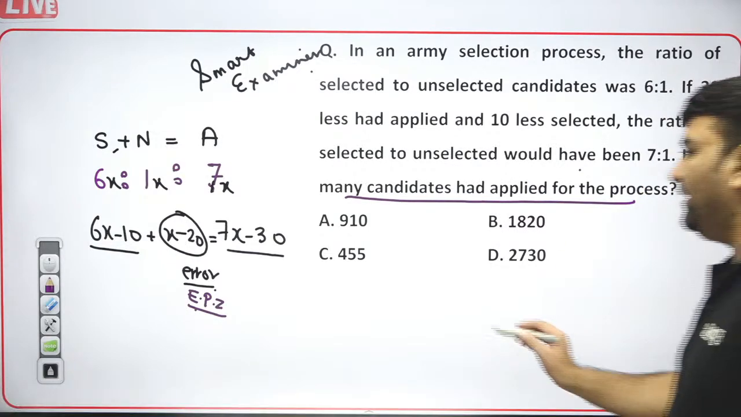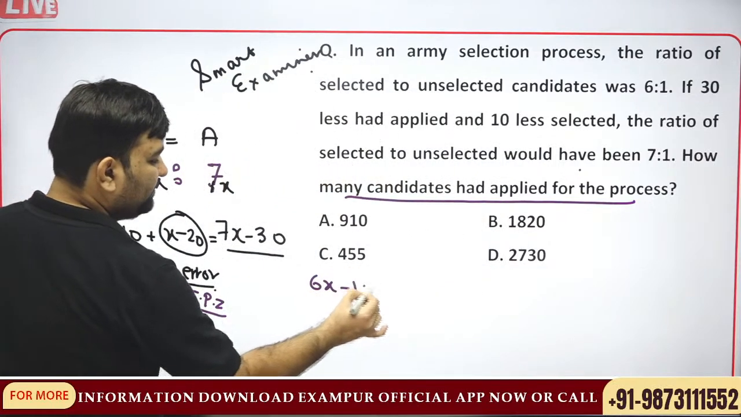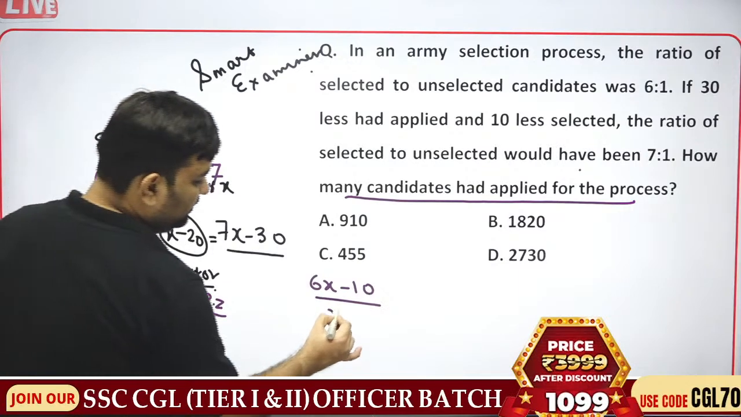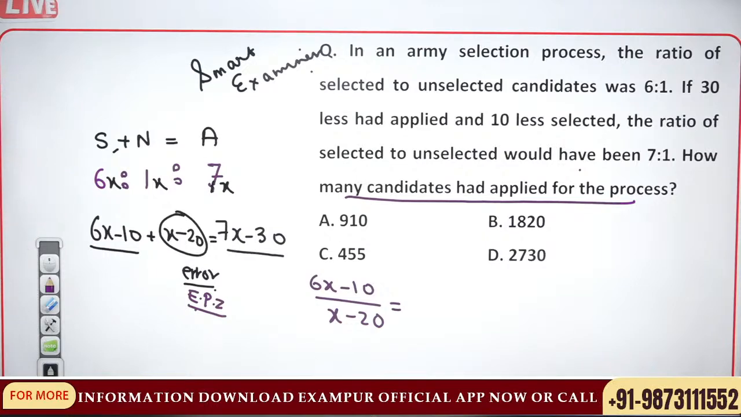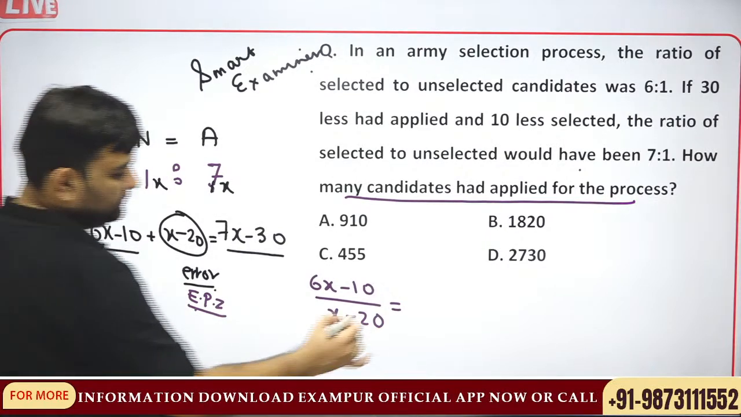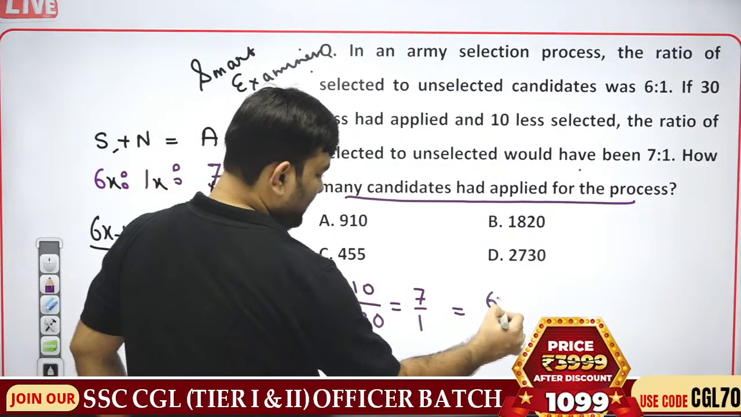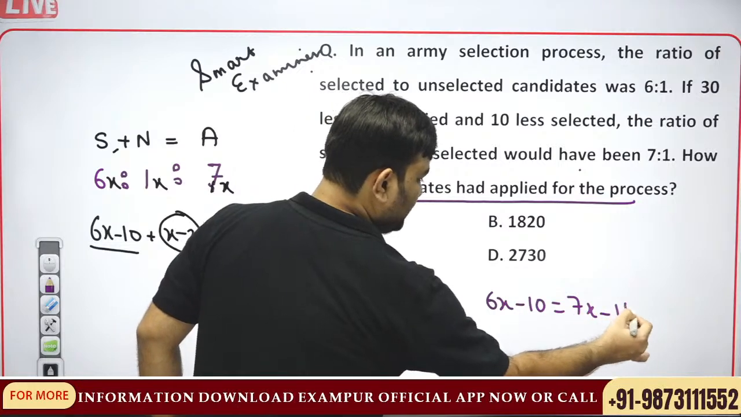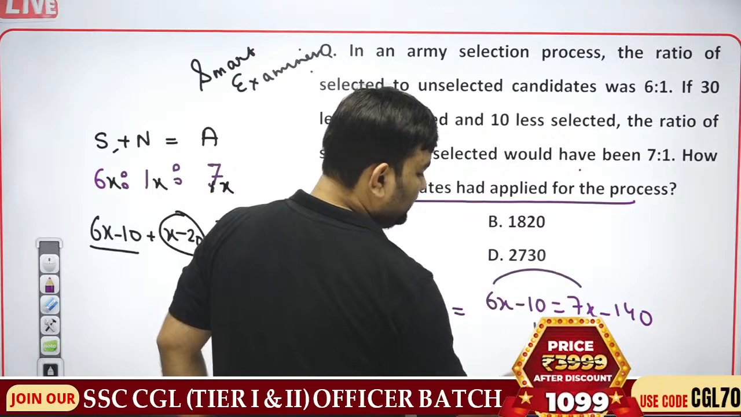Now the selected are 6x minus 10 and the non-selected are x minus 20, and their ratio is 7:1. So cross multiply: 6x minus 10 is equal to 7x minus 140. Take this over here, x is equal to 130.